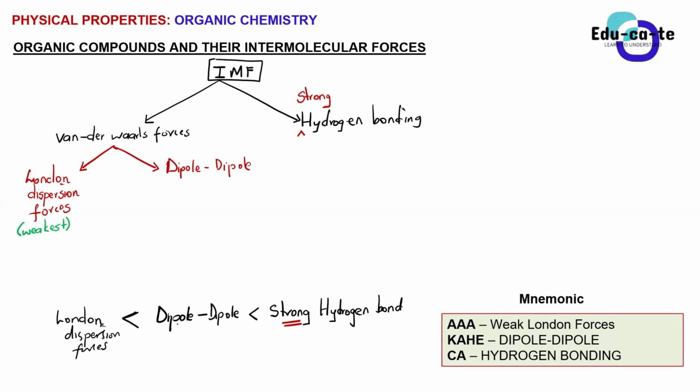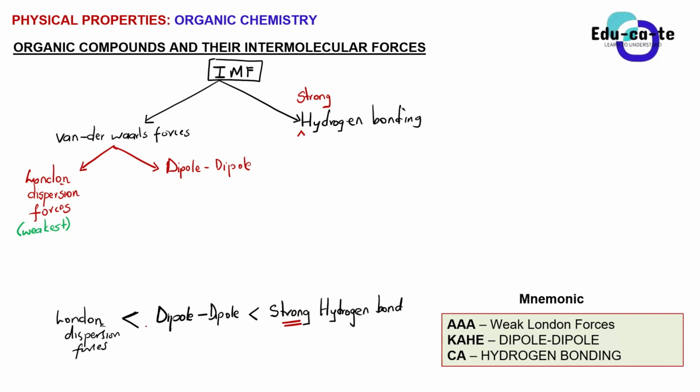So these are the three intermolecular forces that we're going to be focusing on in the context of organic molecules. So we have got London dispersion forces, which are weak Van der Waals forces. They are the weakest. So when we have got molecules that have London dispersion forces between them, it means that they are not really interacting that much. They are not really attached to one another.